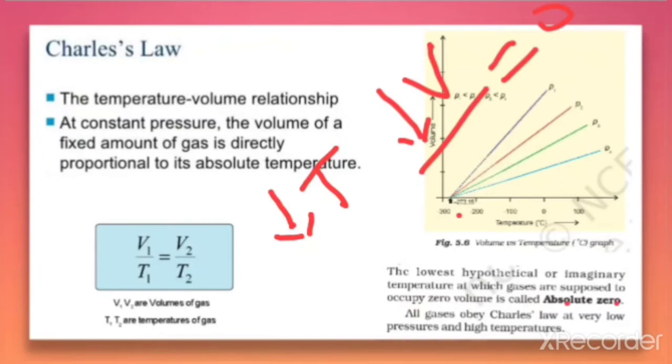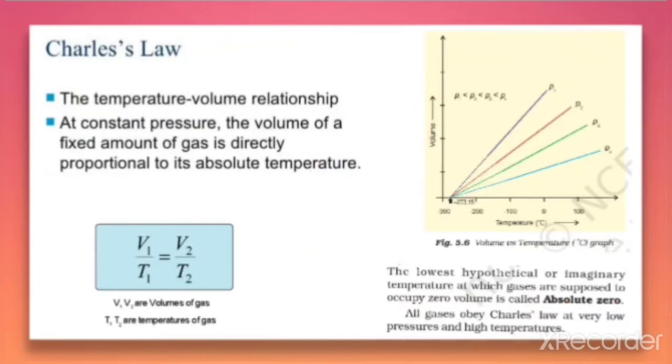So what is absolute zero? It is the lowest hypothetical and imaginary temperature at which gases are supposed to occupy zero volume. It is one of the quite important definitions. Usually it is asked: what is absolute zero?